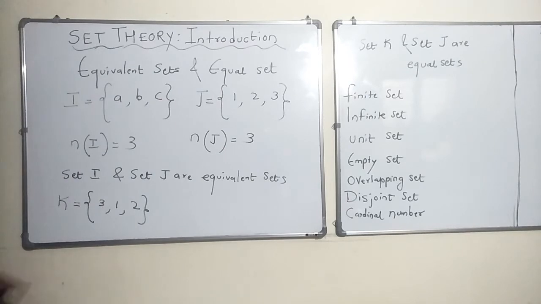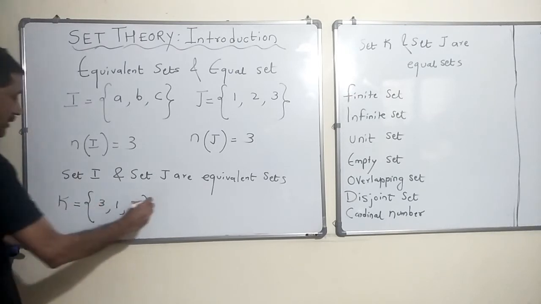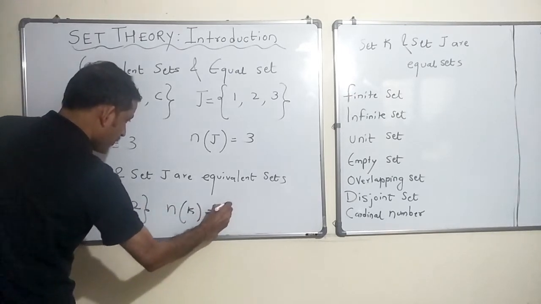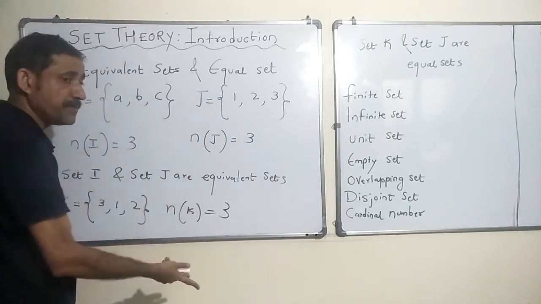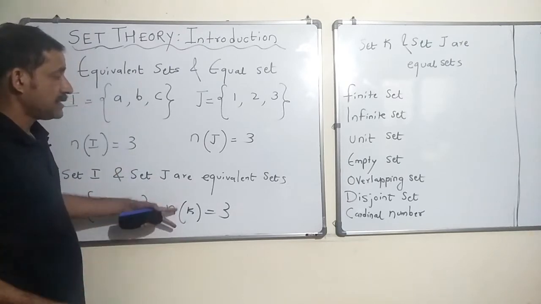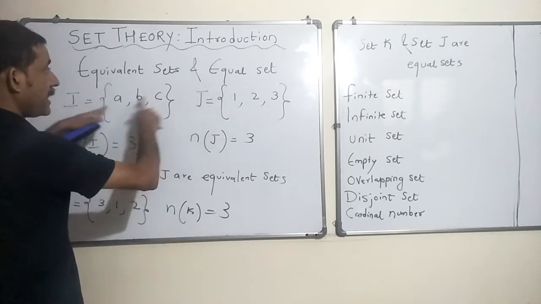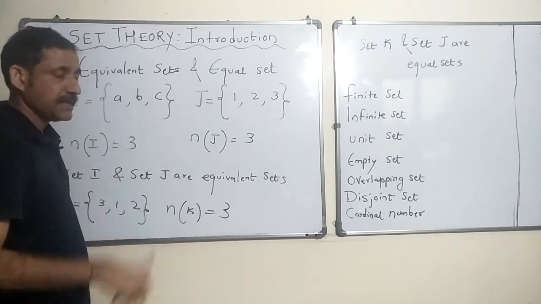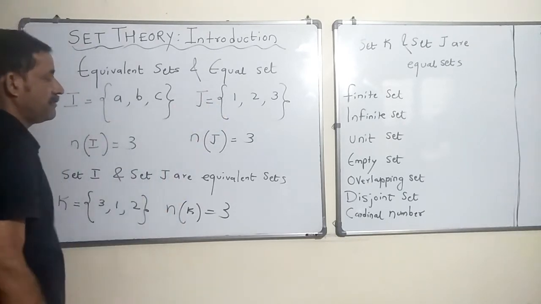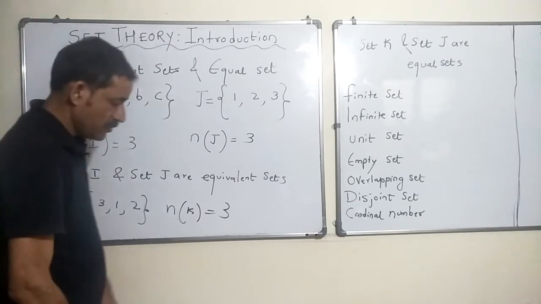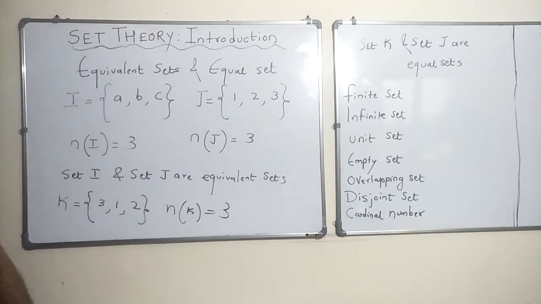Now, you would see all equal sets are equivalent because the cardinal number of K is what? 3 again. So, the cardinal number of equal sets would also be the same. So, all equal sets are equivalent sets, but all equivalent sets may or may not be equal sets, right? In this case, these are two equivalent sets, but they are not equal, right? Great. So, I think you understood that. All right. Sounds good. We'll move forward.